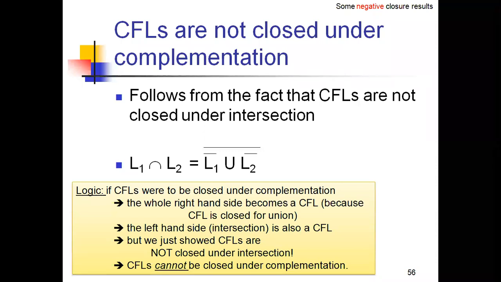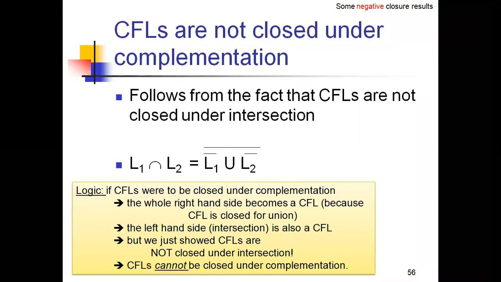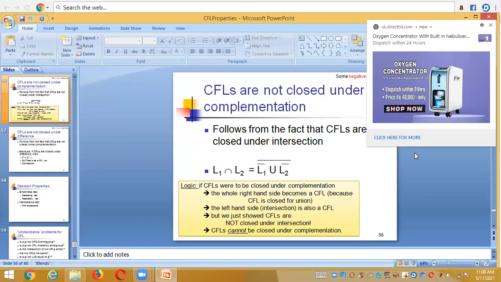So here we have a logic for that. If the intersection were closed under complementation, the whole right hand side would become a CFL, because it is closed under union, and the left hand side would also be a CFL, as it would be closed under intersection. But we just showed that it is not closed under intersection, though it is closed under union. So finally we conclude that CFLs cannot be closed under complementation.